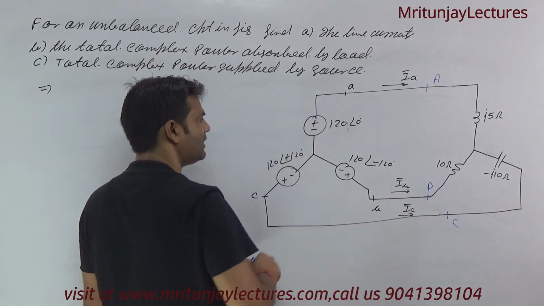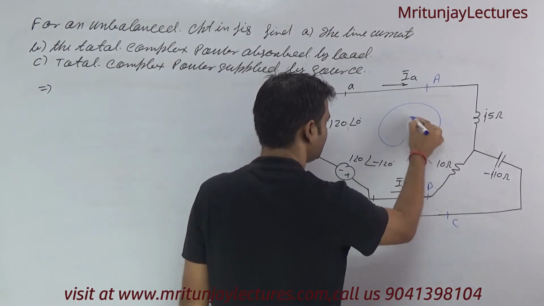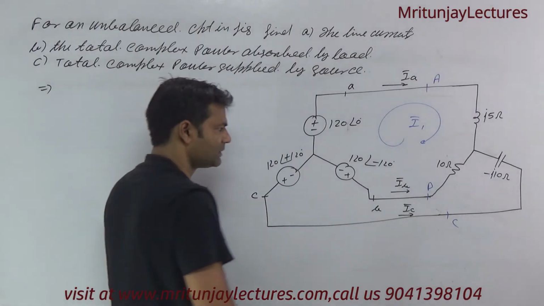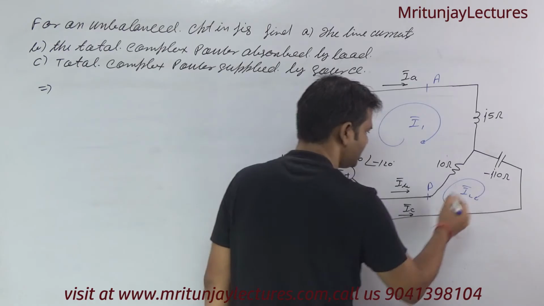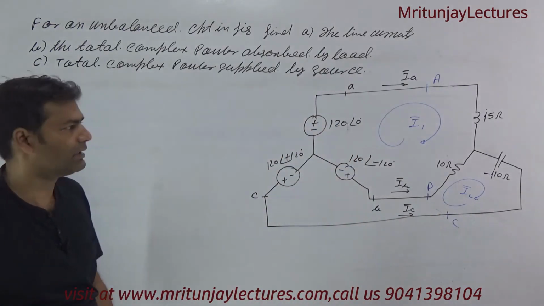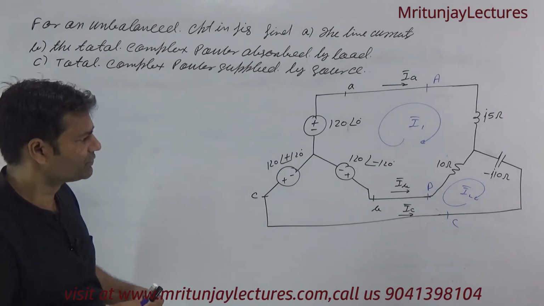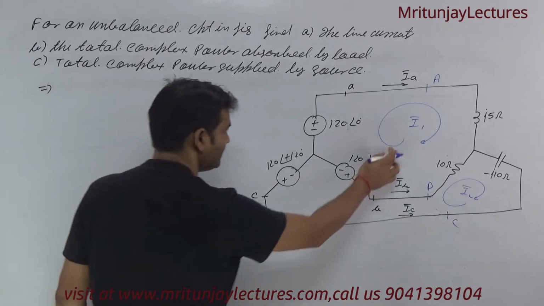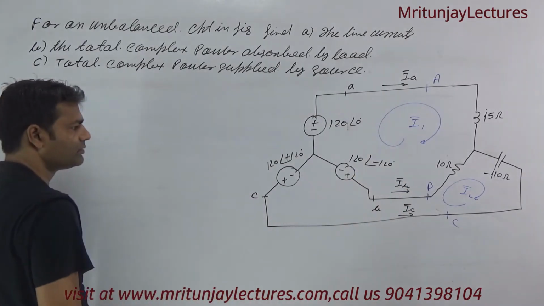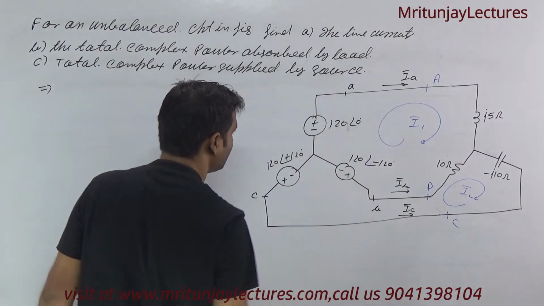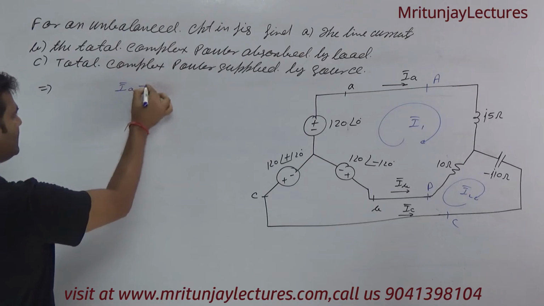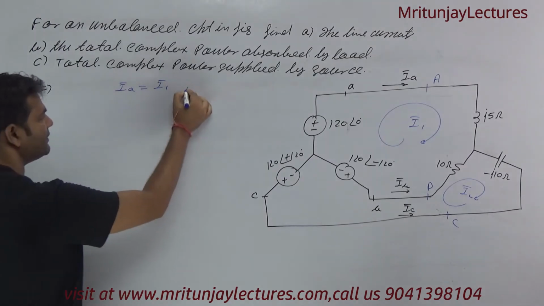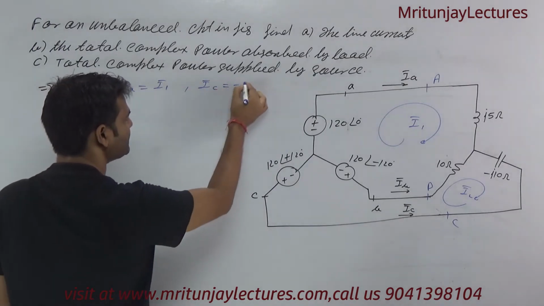There are two possibilities. Apply here with the help of KVL loop analysis, I1 and I2. After I1, I2 we get IA, IB. Okay, clear or not? So how can we determine? What about the relation between I1 and I2? IA will equal I1, simply direction of. Okay, and what about IC? IC will equal minus I2.